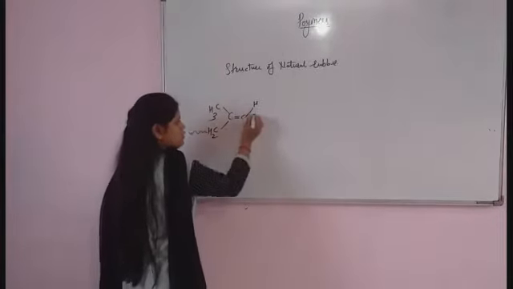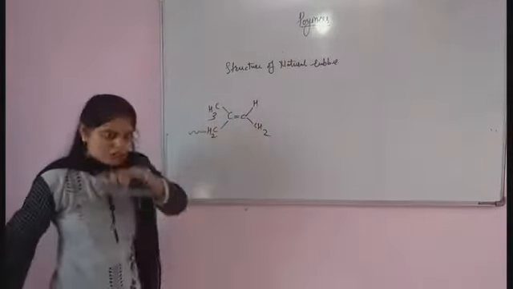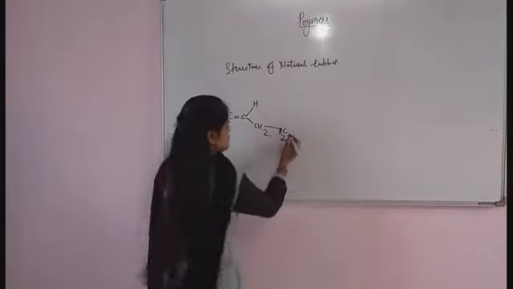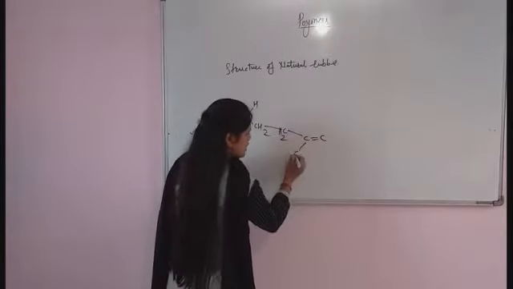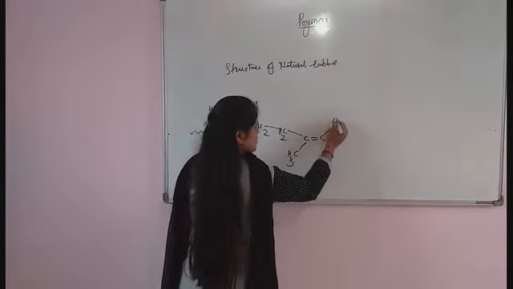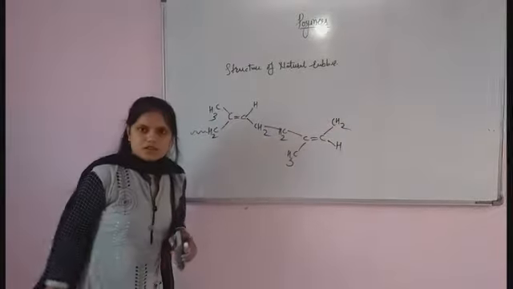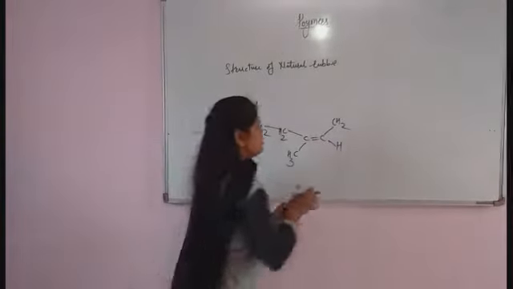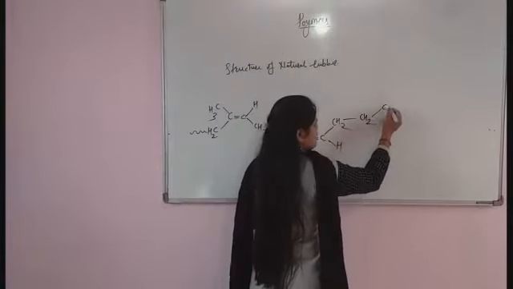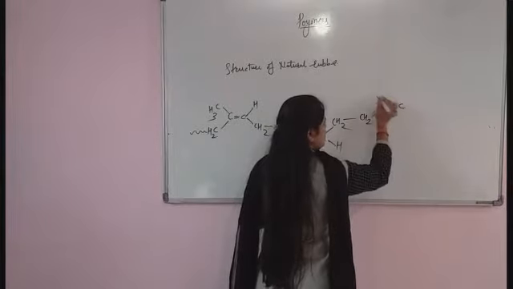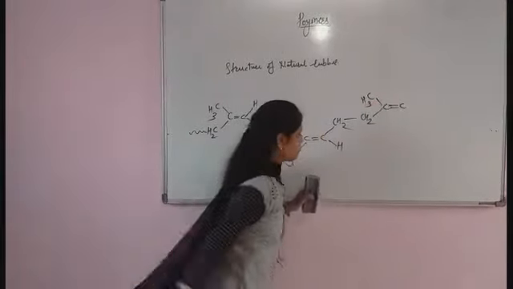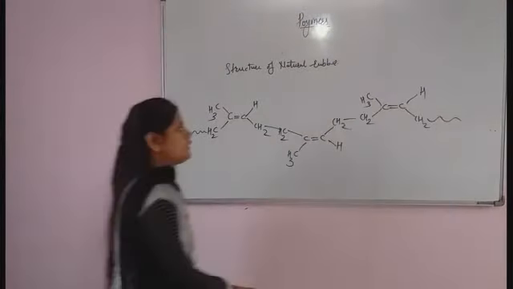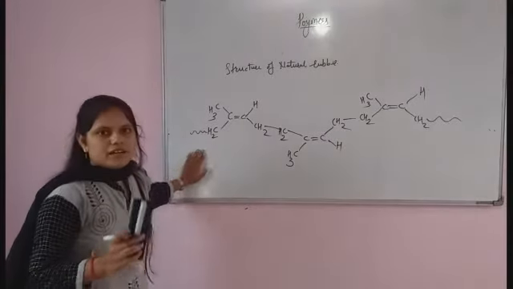Now this has hydrogen. It has a CH2 group, so this CH2 will be attached to another CH2. It has C double bond C, CH3, CH2, H. Like this. Again this CH2 will be linked with another molecule, which has C double bond C, with CH3 on the upper side, CH2 and H. So again it will be linked together, and this is the structure of your natural rubber.